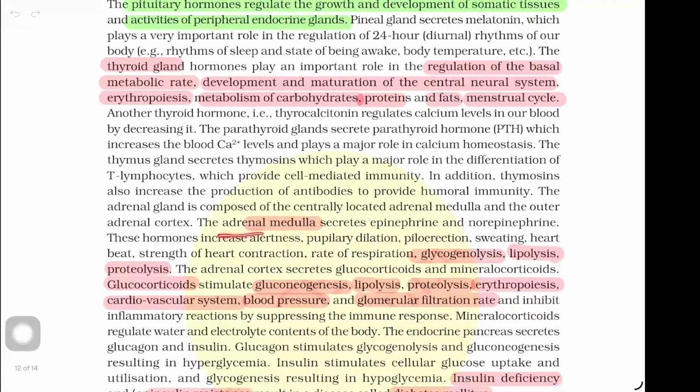And the adrenal medulla secretes epinephrine and norepinephrine. These hormones increase alertness with pupillary dilation, piloerection, sweating, heartbeat, strength of heart contraction, rate of respiration, glycogenolysis, lipolysis, proteolysis. The adrenal cortex secretes glucocorticoids and mineralocorticoids. Glucocorticoids stimulate gluconeogenesis, lipolysis, proteolysis, erythropoiesis, cardiovascular system, blood pressure, and glomerular filtration rate.